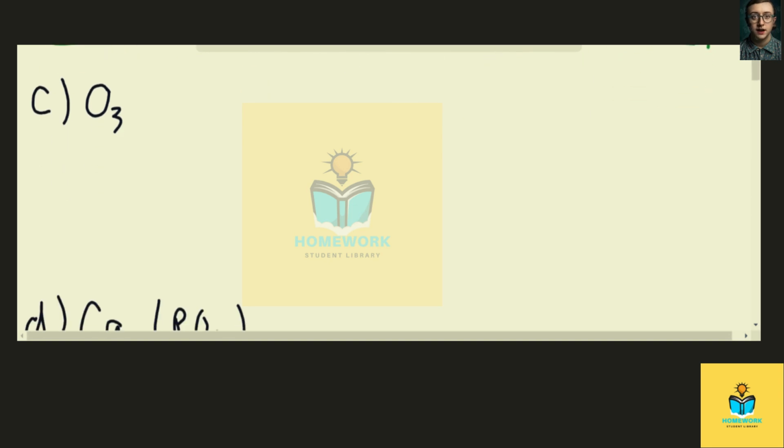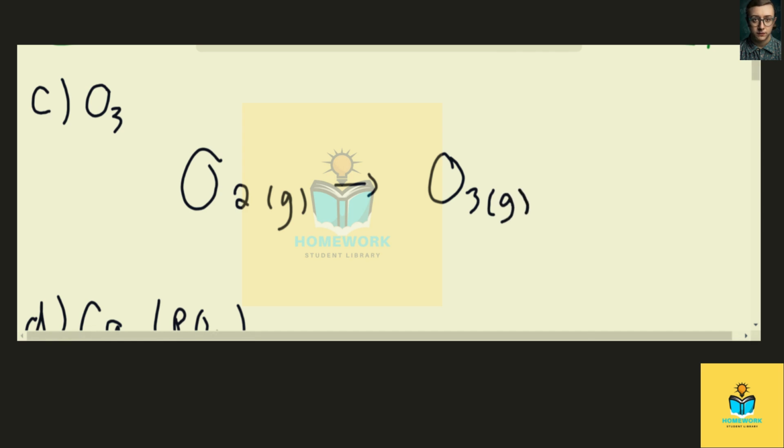For the next one, we have the formation of ozone. So that just comes from our diatomic oxygen gas forming O3 gas. And the coefficient that we need in front of the diatomic oxygen is 3/2. When we multiply 3/2 through, the 2's cancel out, and we're left with 3 O, and that forms O3, which is ozone. And that is that final equation.